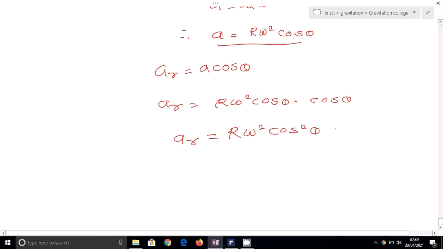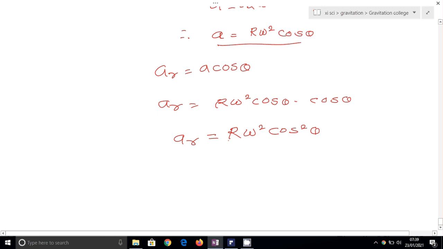Now part of the gravitational force of attraction on P, attracting towards PO, is utilized in providing this component of centripetal acceleration. So this centripetal acceleration is provided by the part of the gravitational force of attraction on P acting towards PO.